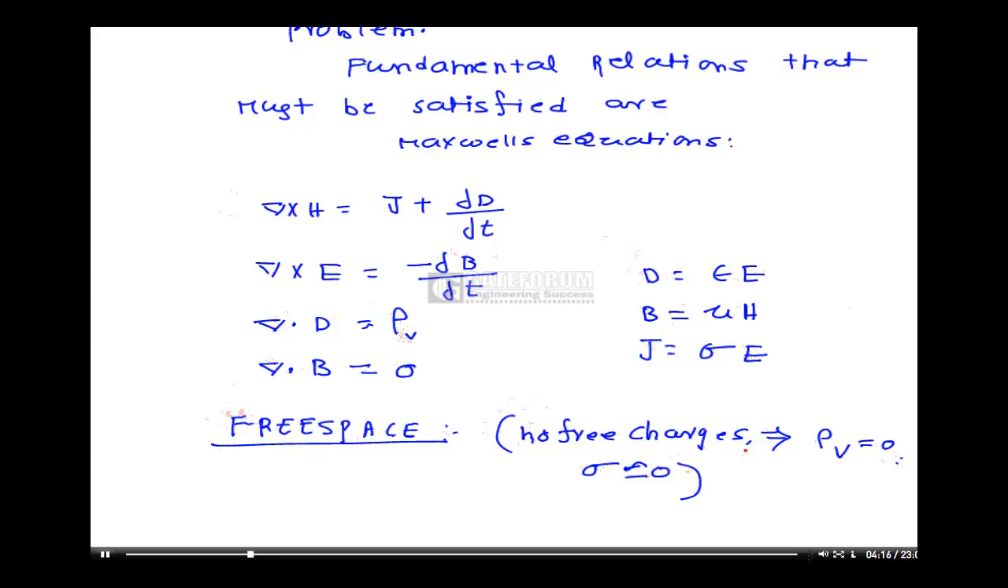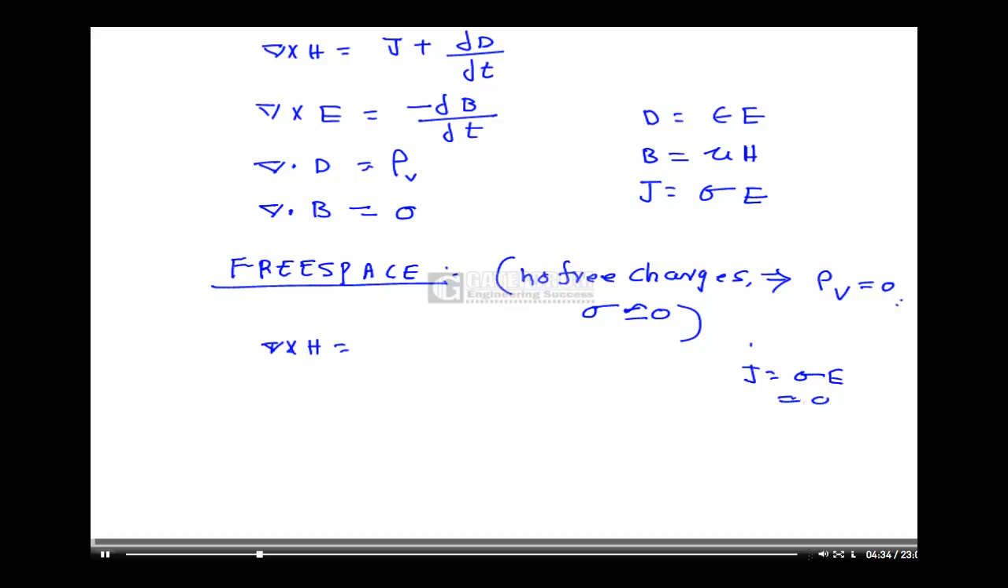Then what about Maxwell's equations in free space? Del cross H is equal to J, and J is equal to sigma E. But for free space, conductivity is 0, so J is equal to 0. The current density is 0. Therefore, del cross H is equal to only dou D by dou T. Consider this as equation number 1.